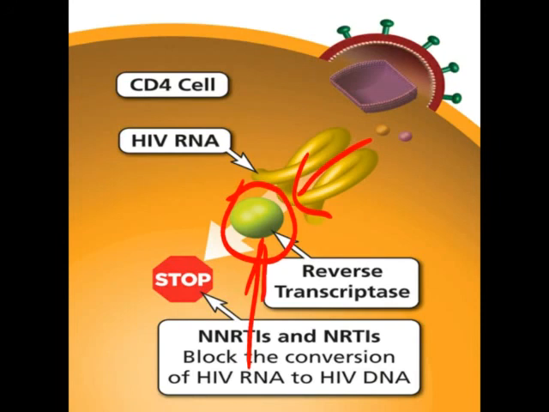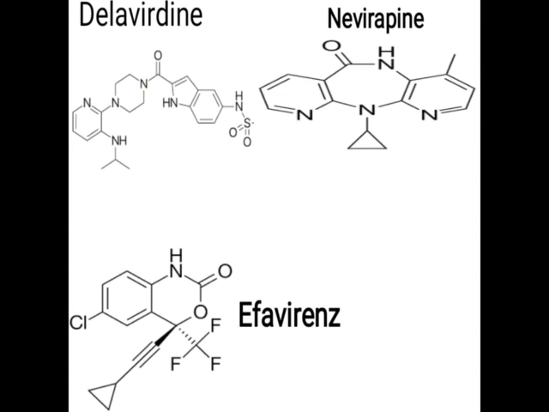Due to the blocking of this enzyme, it is not possible for it to convert the RNA into DNA. So the complete process of DNA synthesis, that is the reverse transcription process, is inhibited. That is the function of drugs that come under the reverse transcriptase inhibitors. These are some examples of non-nucleoside reverse transcriptase inhibitors. They don't have any similar kind of structure with the nucleoside bases, so they come under the non-nucleoside reverse transcriptase inhibitors.